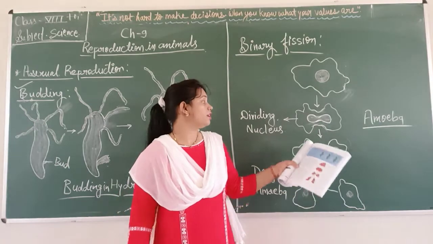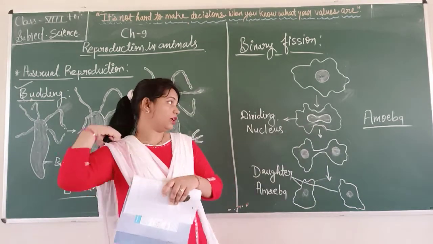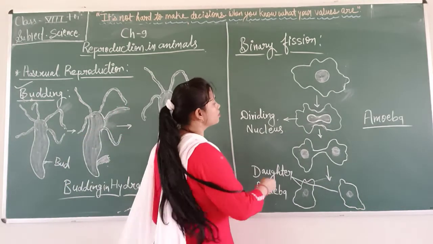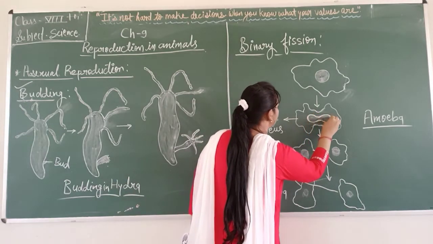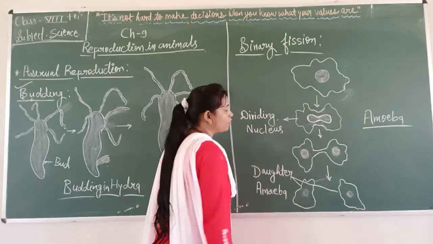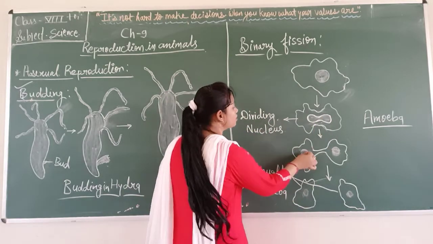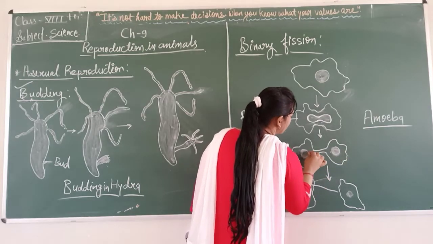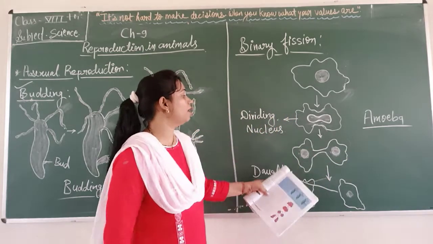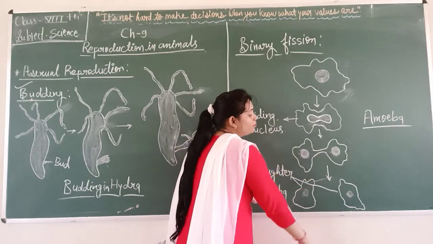The nucleus is about to divide. In the next step you can see that the nucleus is already divided, and after that it will break from the center.